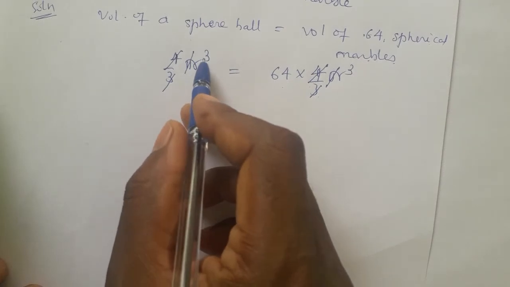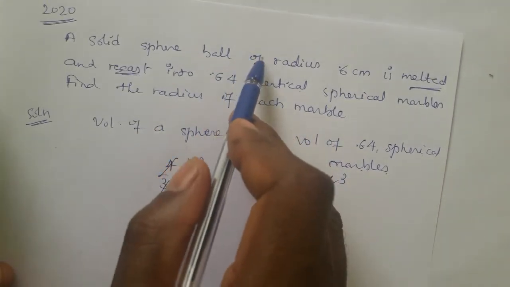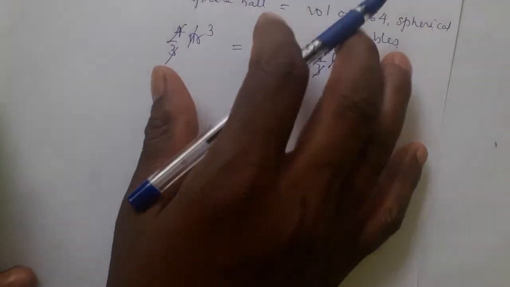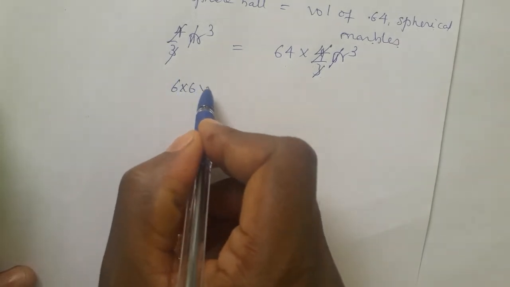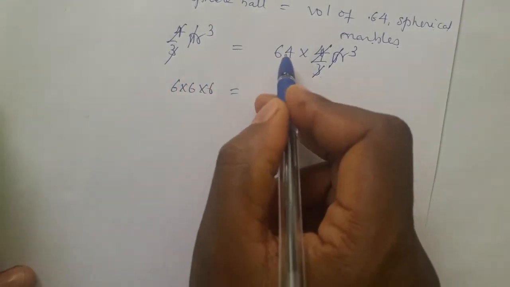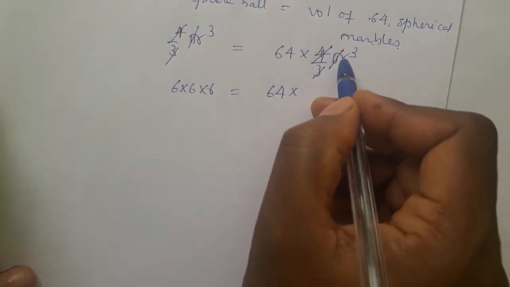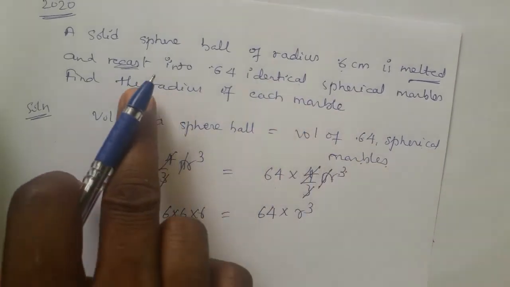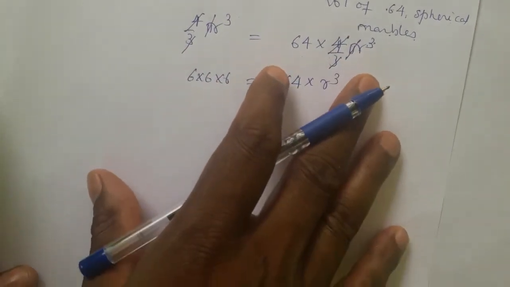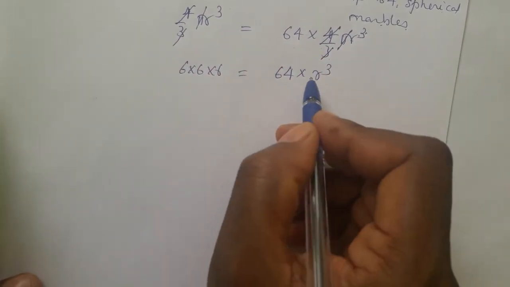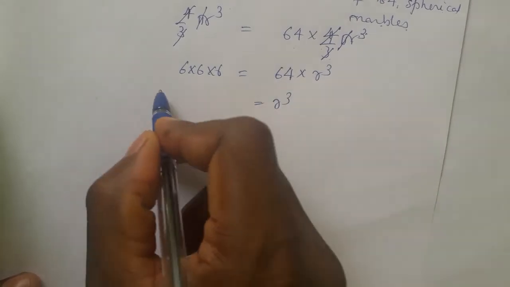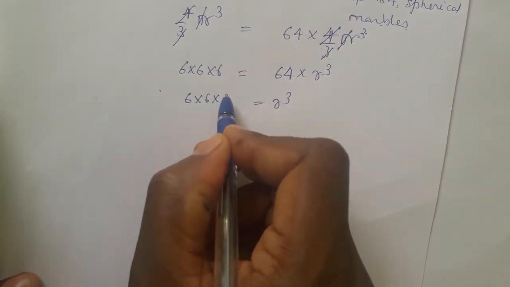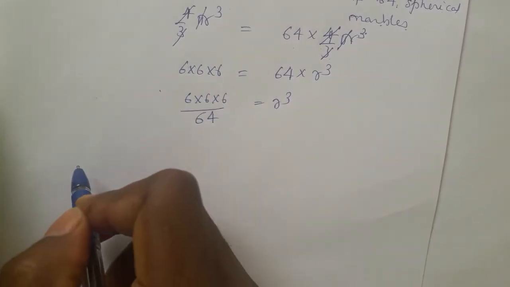Now r cube is what? Radius of the bigger sphere. What is the radius of the bigger sphere? Here 6 centimeter. So it is 6 into 6 into 6 on the left. 64 is left into r cube, since the radius of this identical sphere is not given. The radius is unknown. Keep r cube here, bring 64 to this side. r cube equals 6 into 6 into 6 by 64.